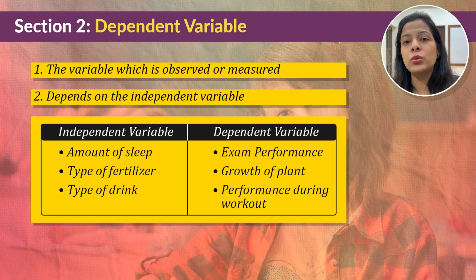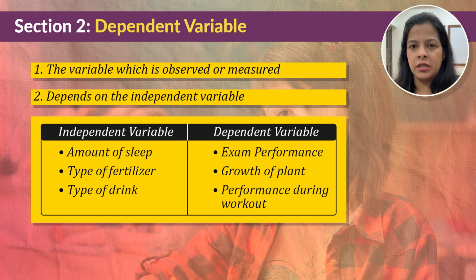And going back to the example of coffee that we discussed in the previous section, in that particular example, drinking coffee or the type of drink that you take before the workout is the independent variable, and your performance during the workout is the dependent variable. So this is how every time researcher decides what is going to be the independent variable and what is going to be dependent variable. I hope the concepts are crystal clear in your head.